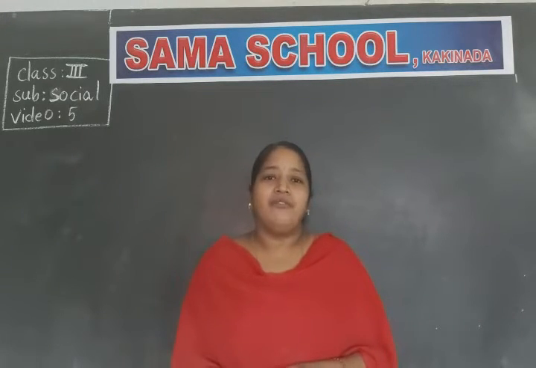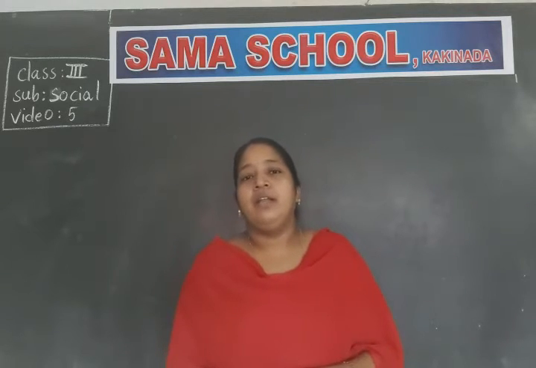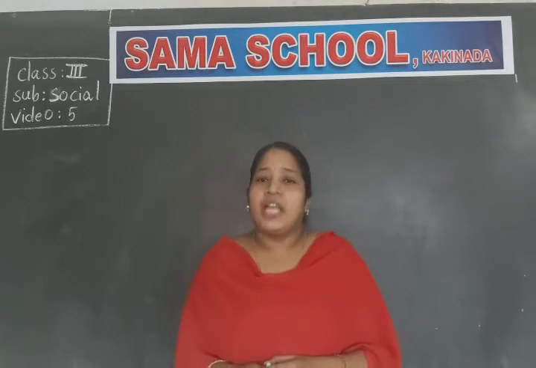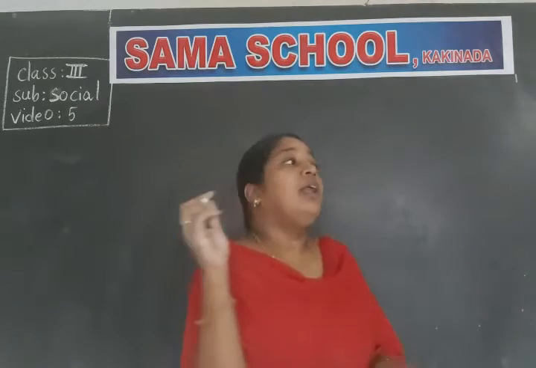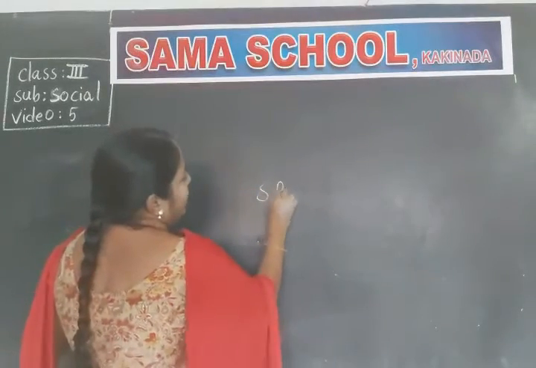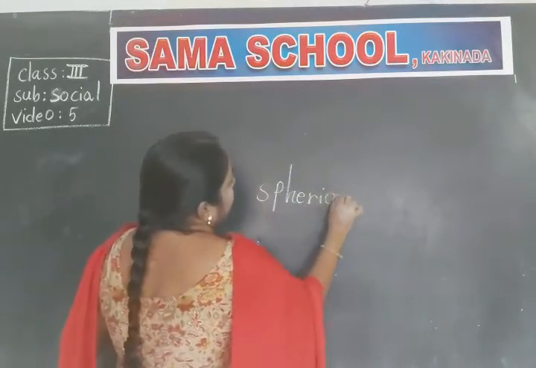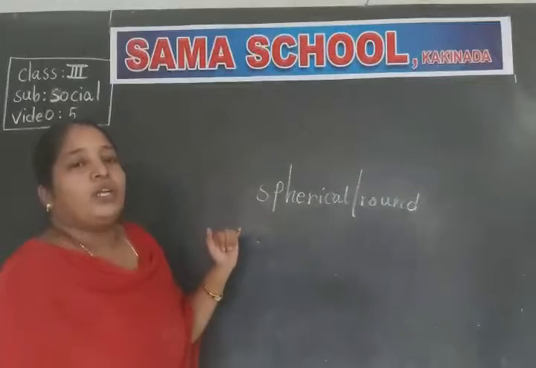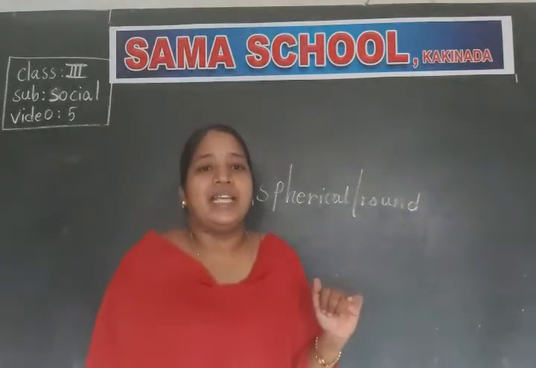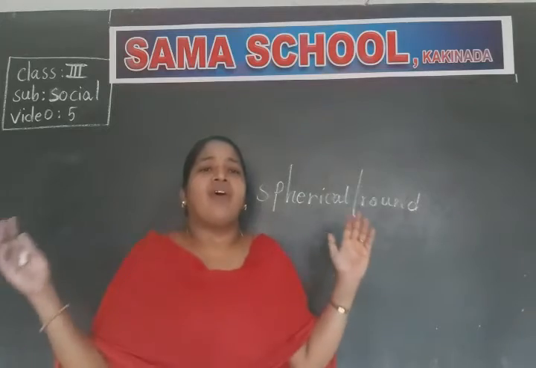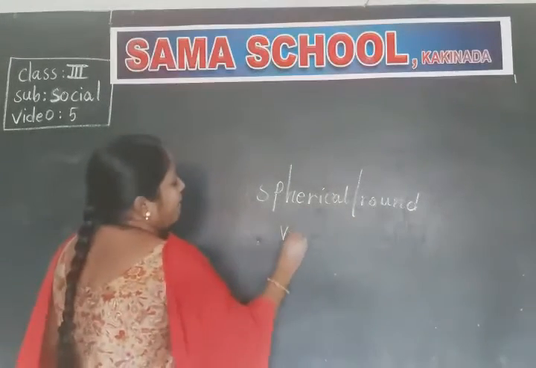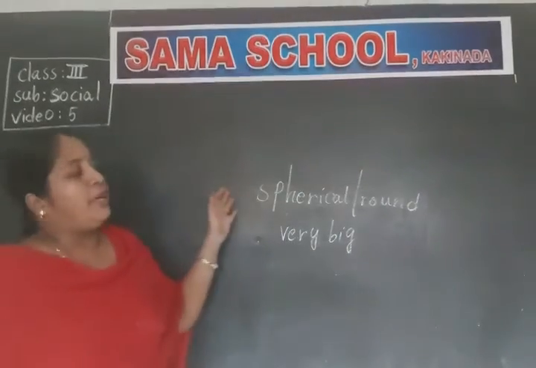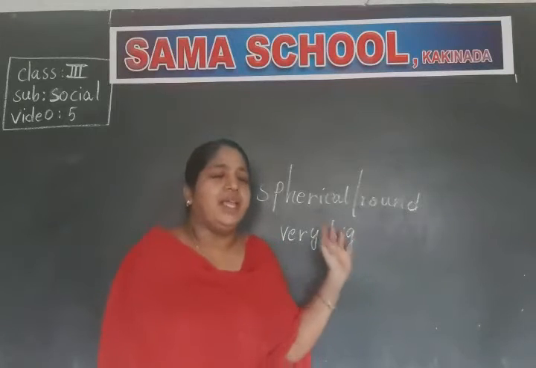Okay, so before going into the lesson, I would like to ask a few questions. Now tell me children, what is the shape of the earth? Tell me any one of you. The shape of the earth is spherical or round. Now tell me, what is the size of the earth? The size of the earth is very big in size. Okay children, the shape is spherical and round and it is very big in size.